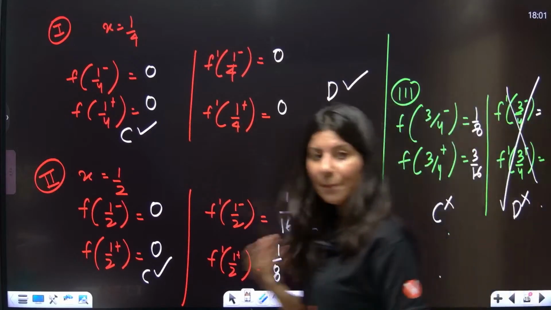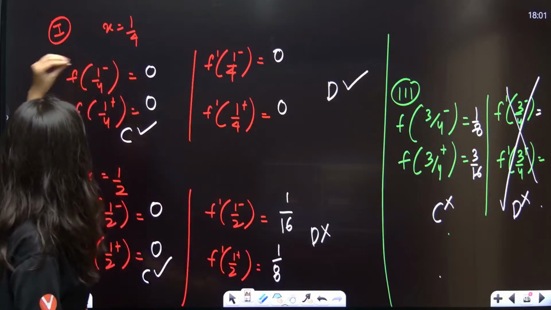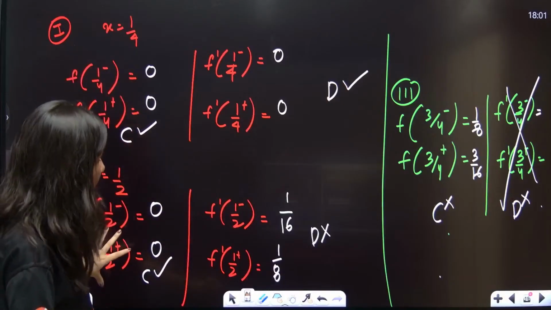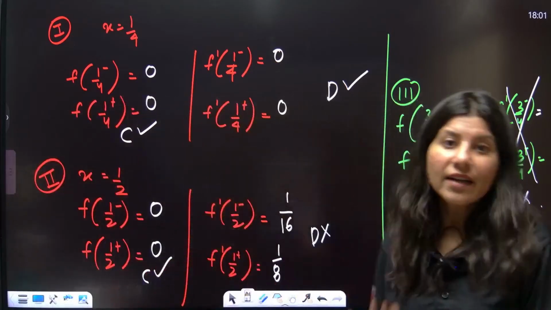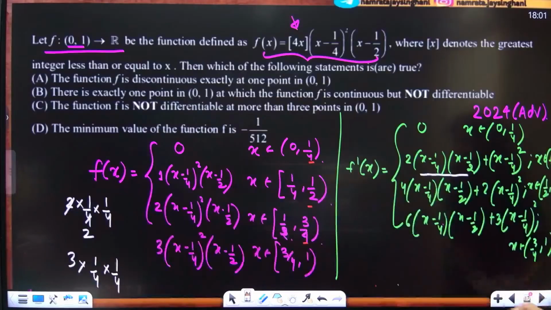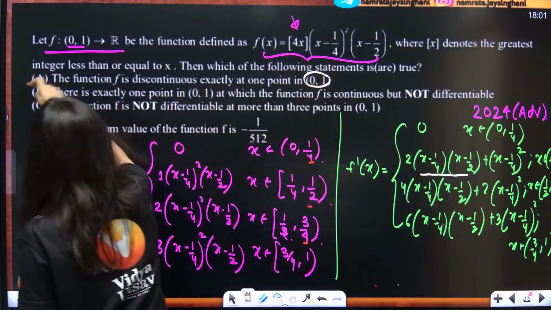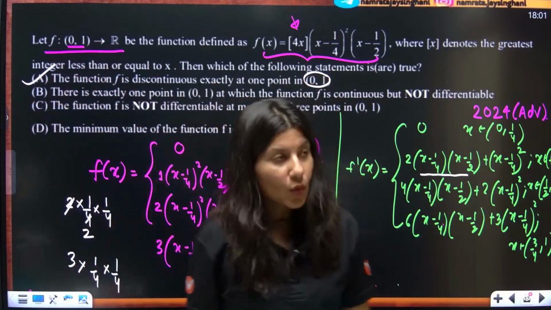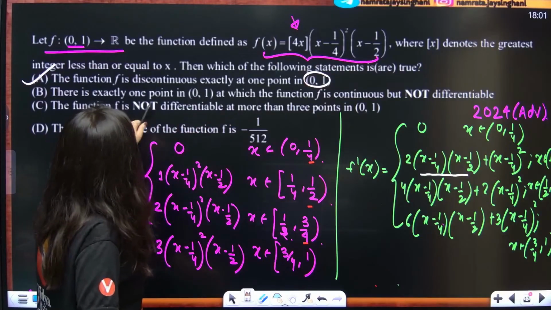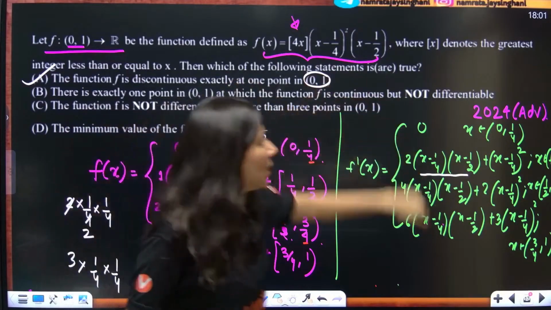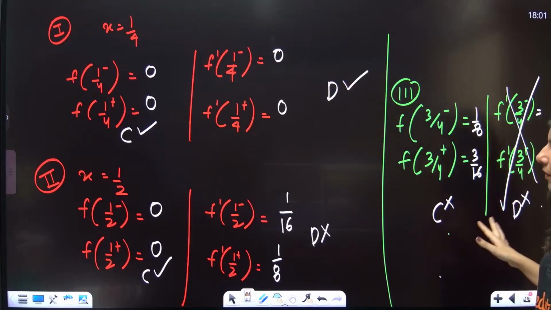Now tell me what is happening. If I talk about the overall number of points of discontinuity, the function is continuous here and discontinuous here. So function is discontinuous only at 3 by 4. Let me go back. The function is discontinuous exactly at one point. This is absolutely true statement. Okay. Now if they are talking about continuity, there is exactly one point at which function is continuous but non-differentiable.